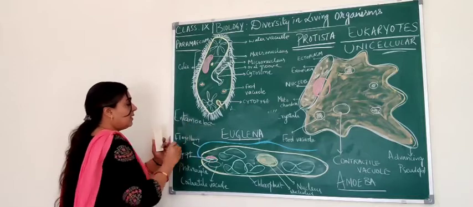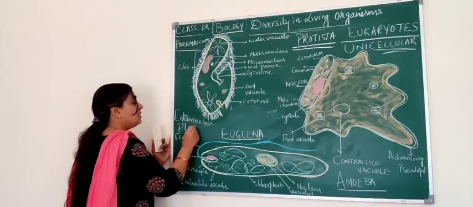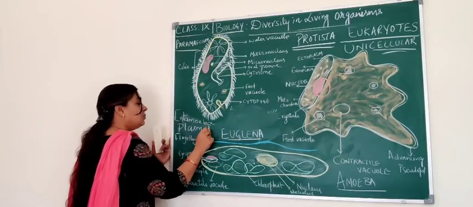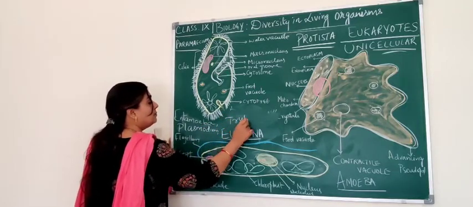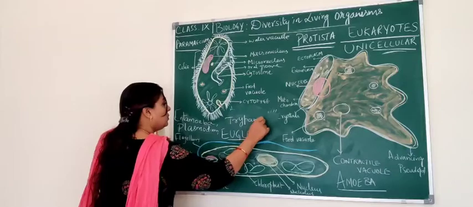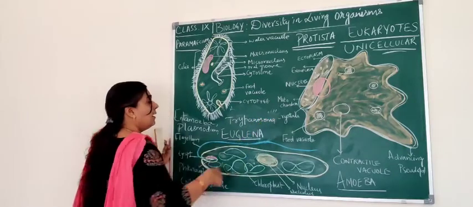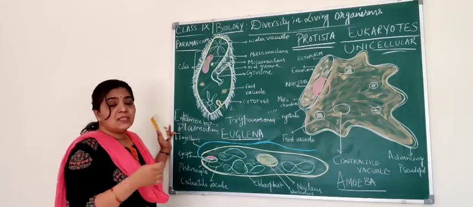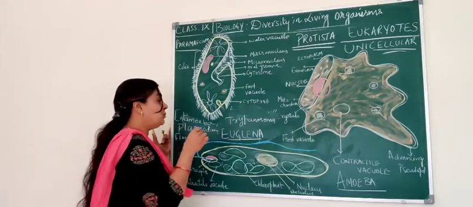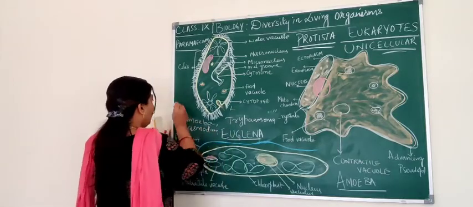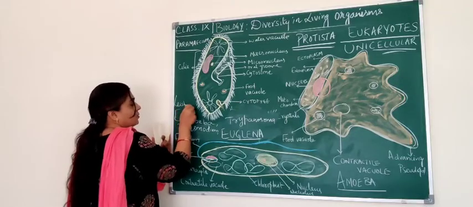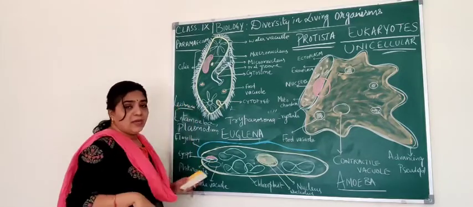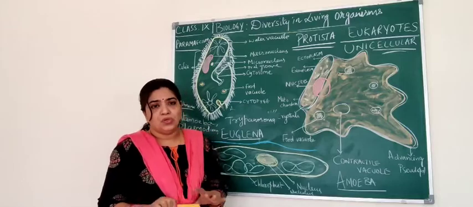Plasmodium is there, and trypanosoma. Not only this, even leishmania. These are also a few protozoans.